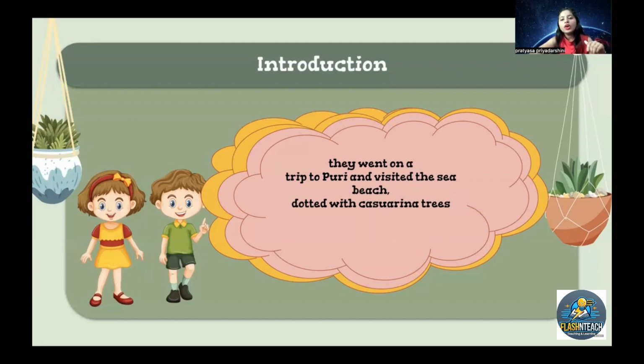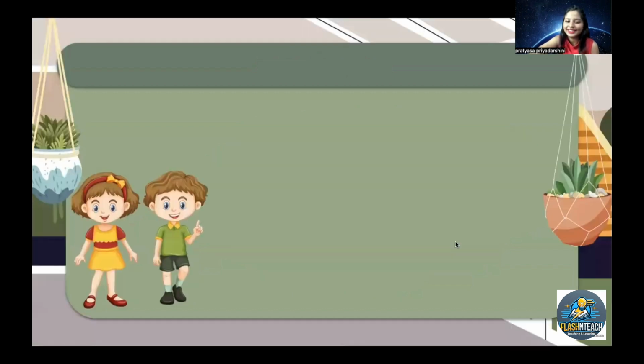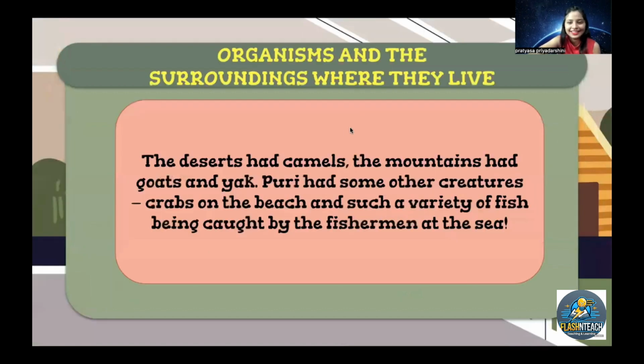Now you notice that while they are moving from one place to another, they are experiencing different animals and different plants on their path, right? So now let's understand how this is happening. Organisms and the surroundings where they live. We all live in our surroundings. Let's suppose we all live in our hometown and we see different plants and different animals in our environment, right?